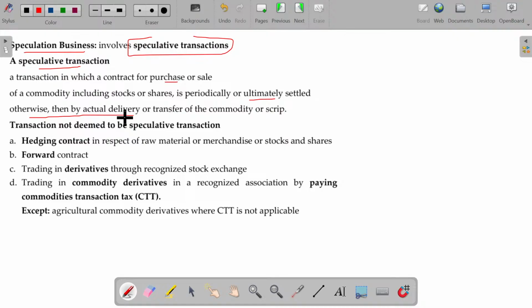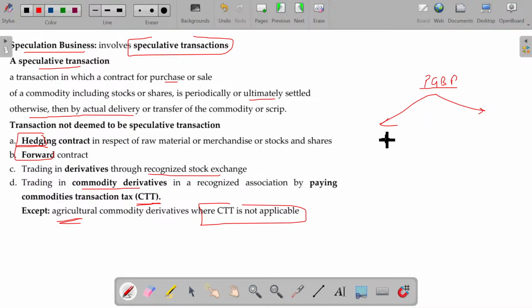Okay. But if you definitely need the delivery and are going to take it up, then it's called hedging or forward. And trading the same F&O in the recognized stock exchange, I've just shown that, right? So, recognized stock exchange. And in case of commodity derivatives, if CTT is paid, then it is called a non-speculative transaction only. And in case of agricultural commodities, CTT is not applicable. So, PGBP income is classifiable into two incomes. Number one is speculative income, other one is non-speculative income. Okay, speculative as well as non-speculative.